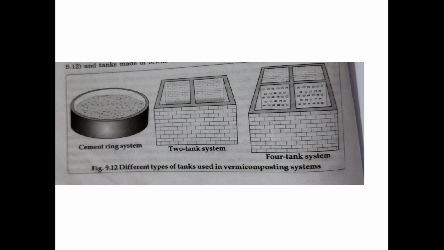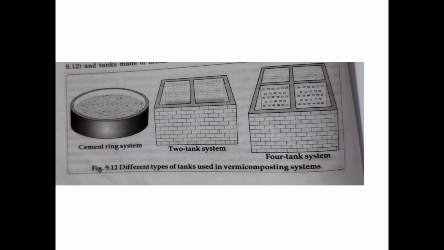Then there are different types of species used for vermicomposting. First one is epigeic worms. Epigeic worms live above the mineral soil surface, just above the soil surface. Then the next one is anecic worms. Anecic worms live in permanent or vertical burrows in the soil layer. And endogeic worms live in the mineral soil.